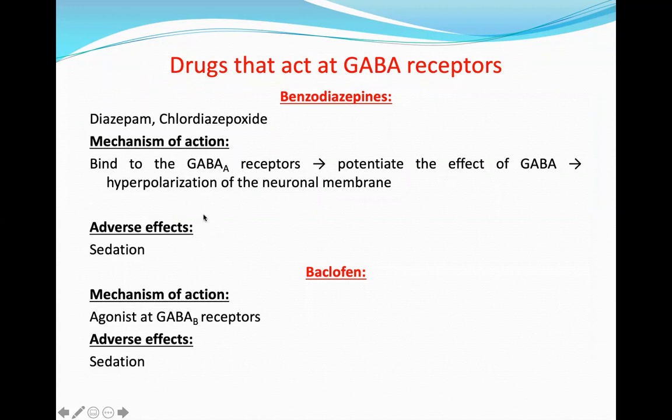As we discussed, these benzodiazepines and baclofen are in the sedatives and hypnotics. Baclofen is an agonist at the GABA B receptor, and adverse effect is sedation. We already discussed benzodiazepines and baclofen in the sedative hypnotics and the anticonvulsants.